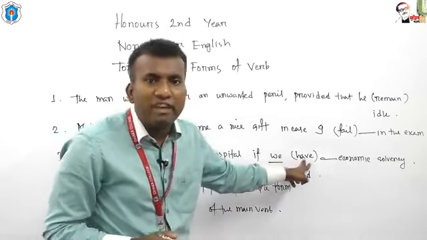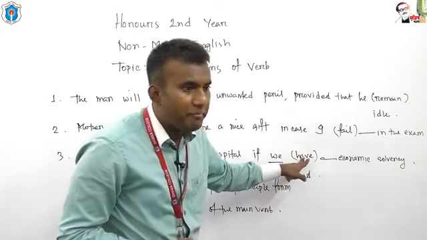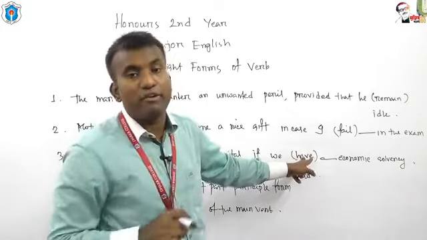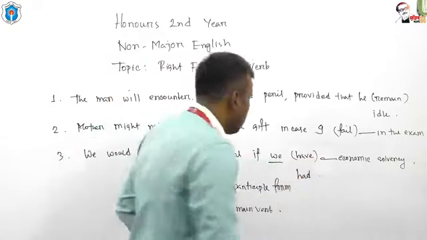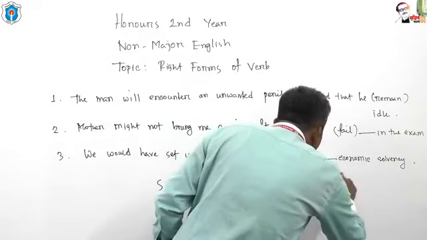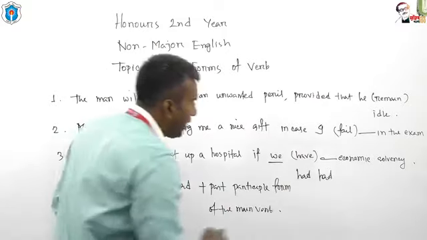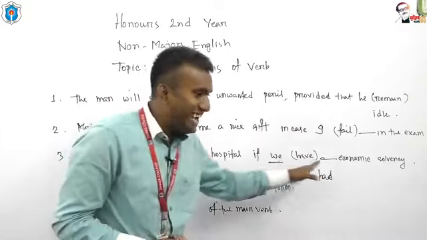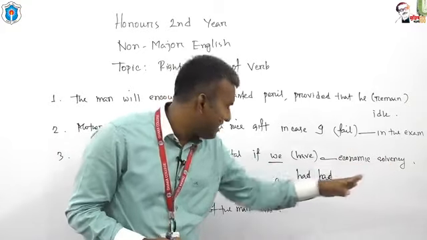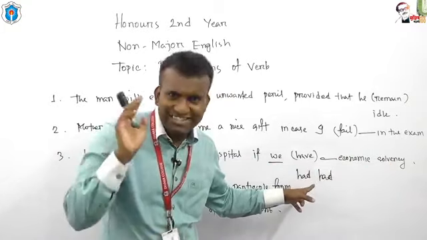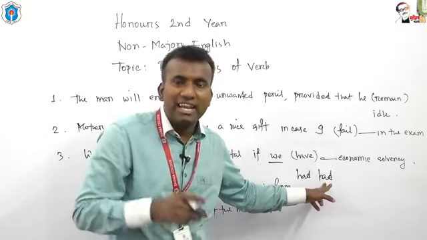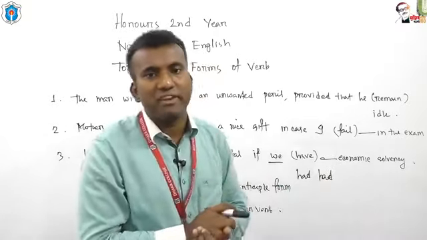And what is the main verb here? The main verb is have. And what is the past participle form of have? The past participle form of have is had. So it would be had. Okay? It would be had. Clear to you? If we had economic solvency here, this first had is the auxiliary verb. And this had is the past participle form of the main verb.